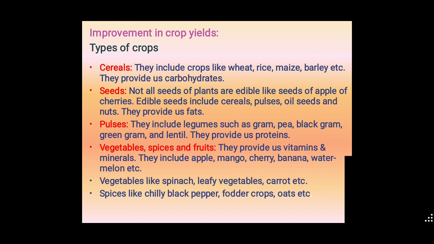Fruits include apple, mango, cherry, banana, watermelon, etc. Vegetables include spinach, leafy vegetables, carrot, etc. Spices include chili and black pepper, and there are also fodder crops like oats. Carbohydrates, fats and proteins we need for maintaining a proper diet.